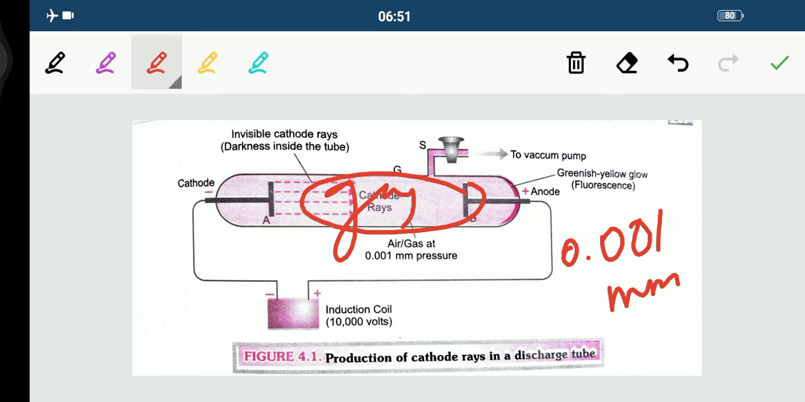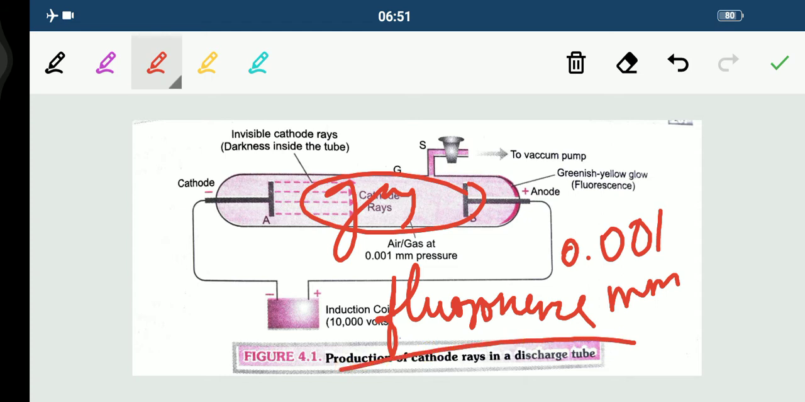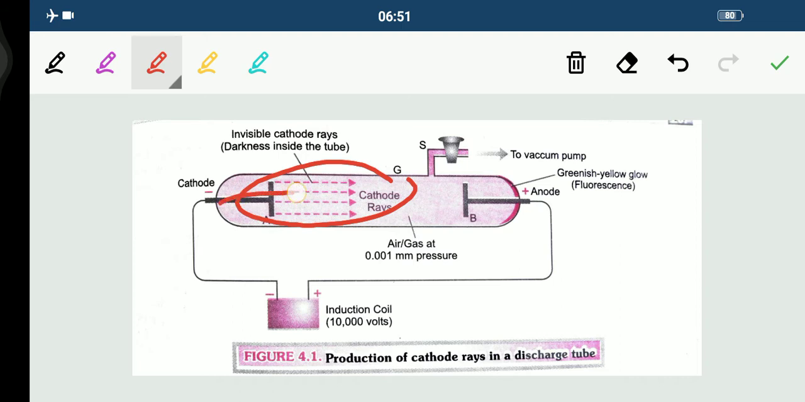But the glass wall of the tube, exactly opposite to the cathode, glows with a greenish yellow light, which we call fluorescence. This observation clearly shows that some invisible rays are coming from the cathode in a straight line, and they strike the glass wall opposite to the cathode. Since these rays were coming from the cathode, we call them cathode rays.